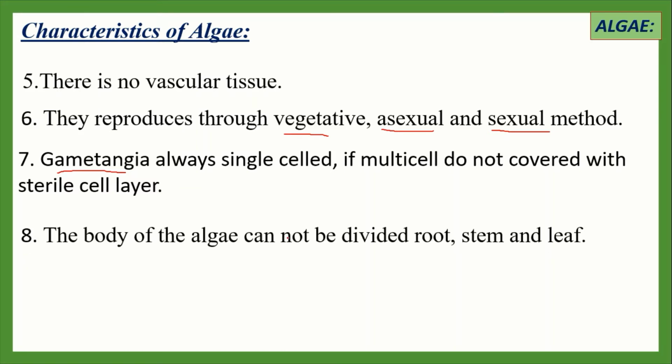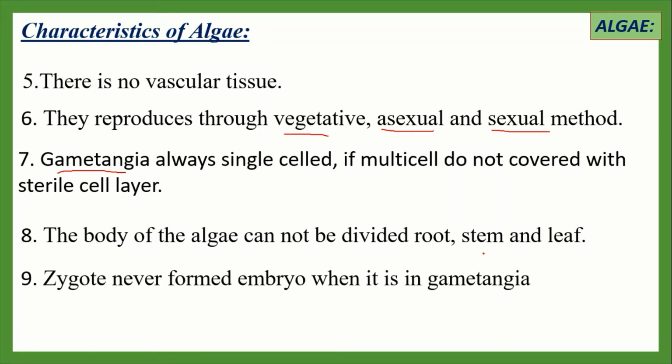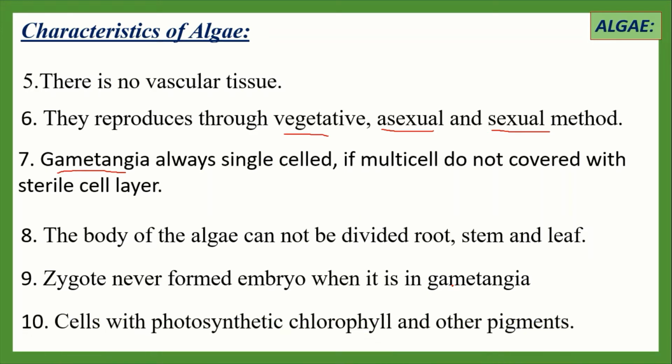Number 8, the body of the algae cannot be divided into root, stem and leaf. Number 9, the zygote never forms an embryo while in the gametangia. And number 10, cells with photosynthetic chlorophyll and other pigments. All algae contain chlorophyll pigment, okay, and other pigments are present in the algal body.